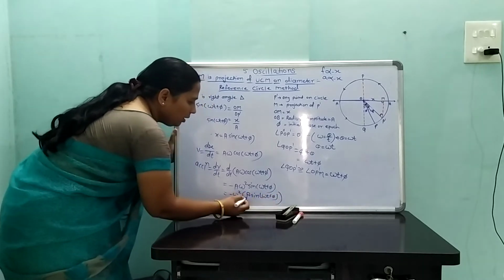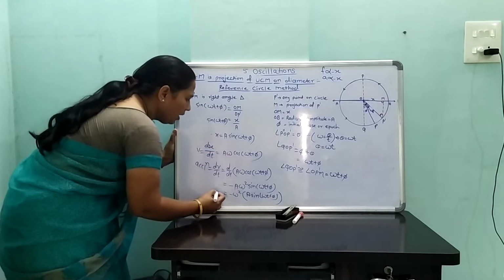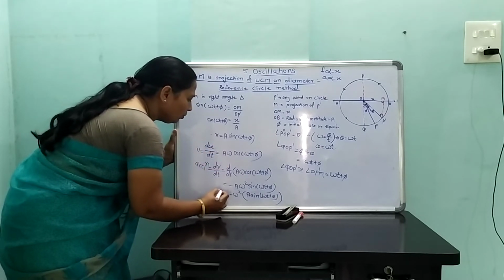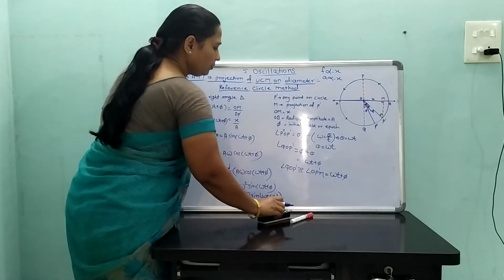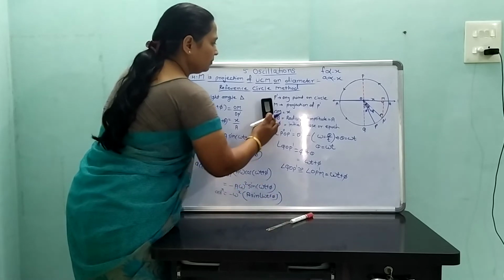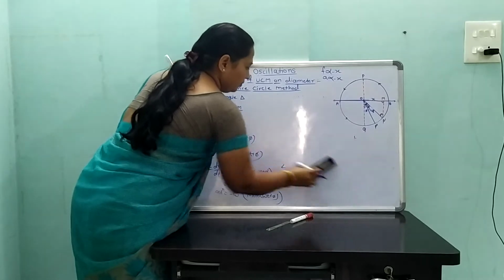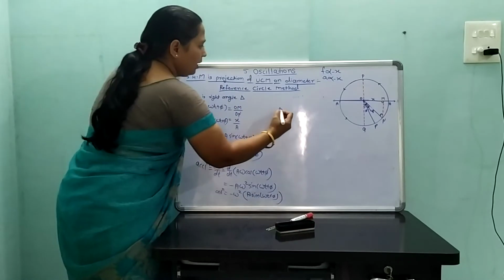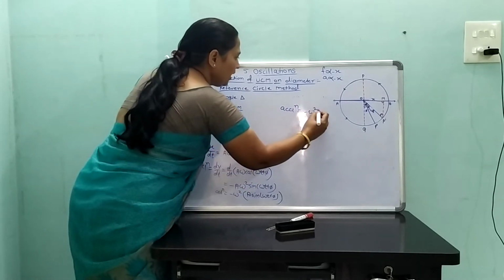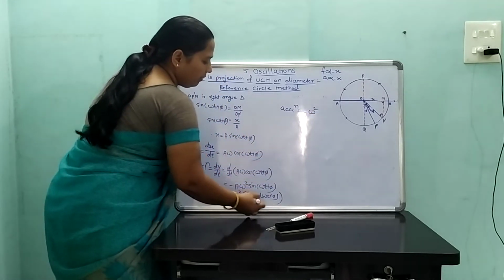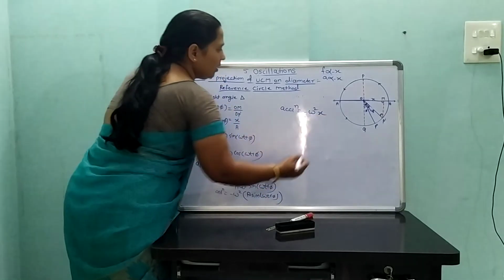But a sin(ωt + φ) is equal to x. Therefore, acceleration is equal to minus ω² times a sin(ωt + φ), and a sin(ωt + φ) is x.